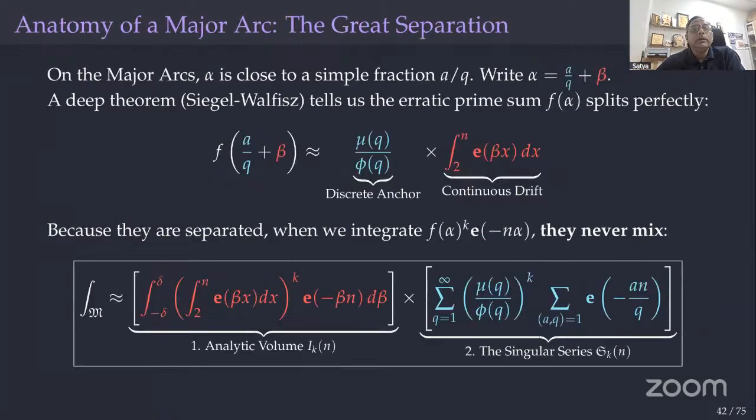Okay. So now I'm going to tell you where that series came from, right? That S of n came. You take a by q, right? So where we have the singularities, right? So if we take alpha very near to a by q, we add a small beta. So f of a by q plus beta, you know that f of x formula, right? Summation over p less than or equal to n of e of px. So if you put them in and simplify, you will get this quantity, right? So it is actually now the integral becomes a product of these two terms.